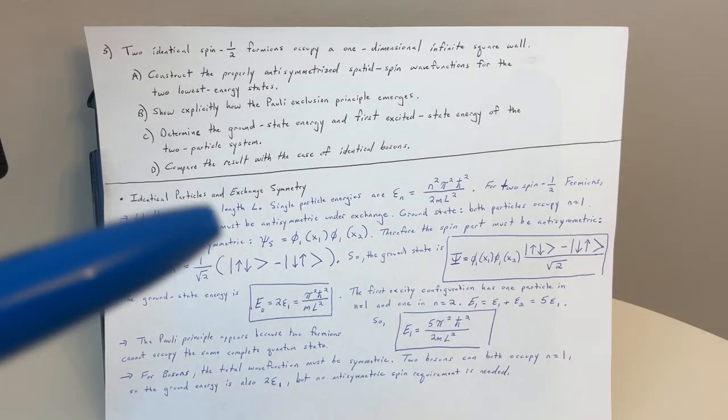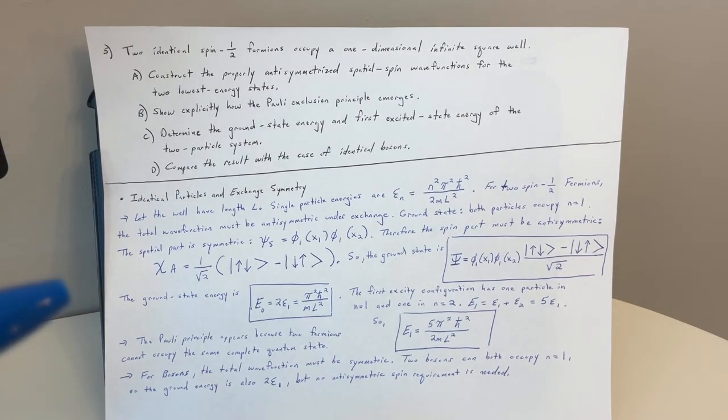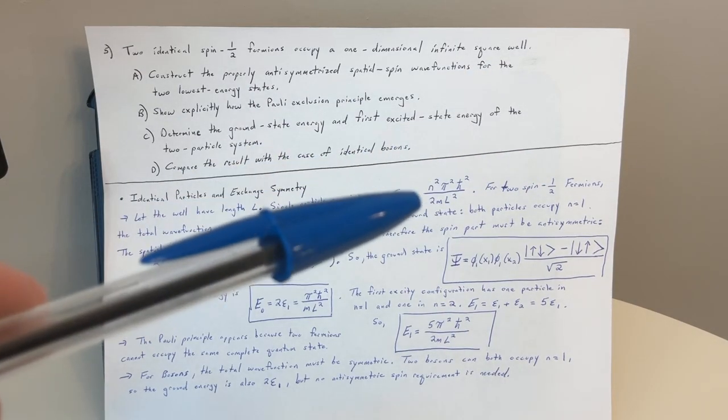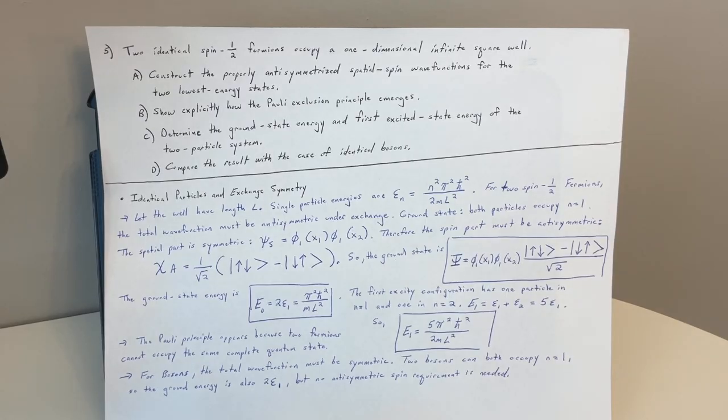Okay, so identical particles and exchange symmetry problem. So here's what we could do. Let the well have length L. Single particle energies are epsilon sub n equals n squared pi squared h bar squared over 2mL squared. For 2 spin 1/2 fermions, the total wave function must be antisymmetric under exchange.